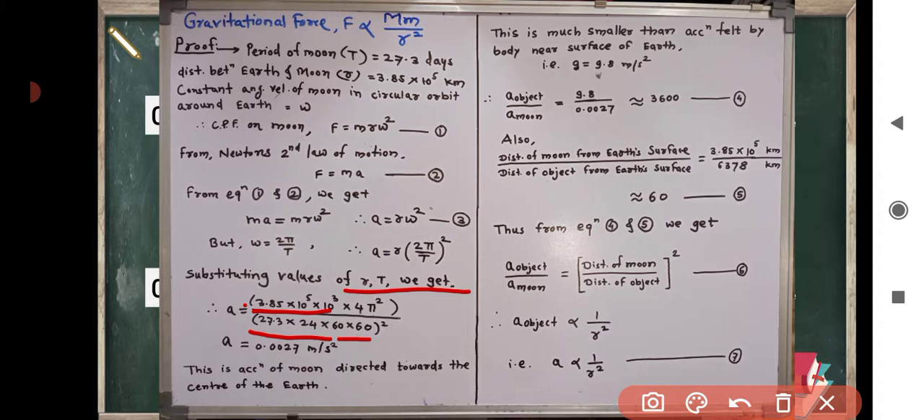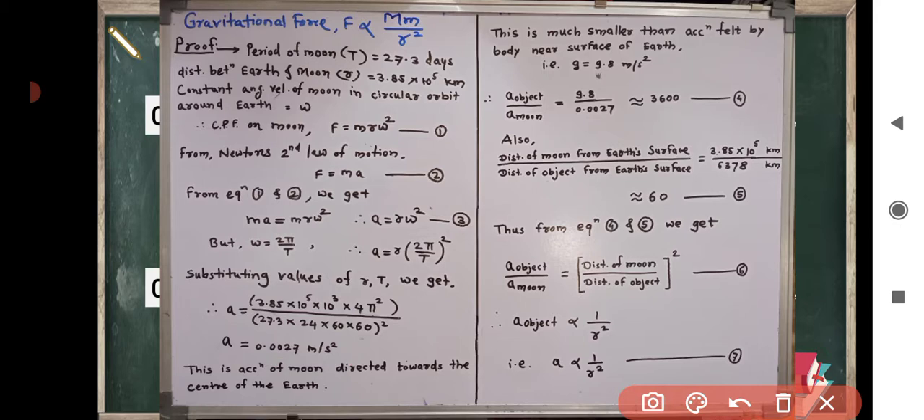square. Here the r is given in kilometer. If we multiply it by 10 raised to 3, it will get converted into meter. And the capital T is here 27.3 days. Multiply it by 24 into 60 into 60, then it will get converted into second. After calculating this step, acceleration is equal to 0.0027 meter per second square.